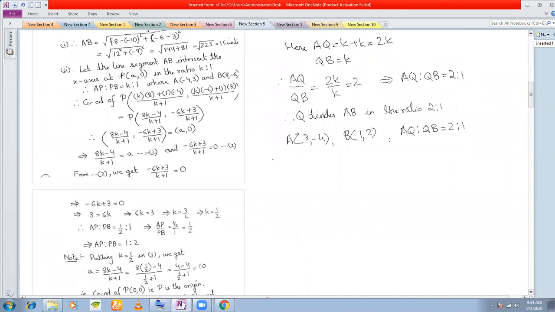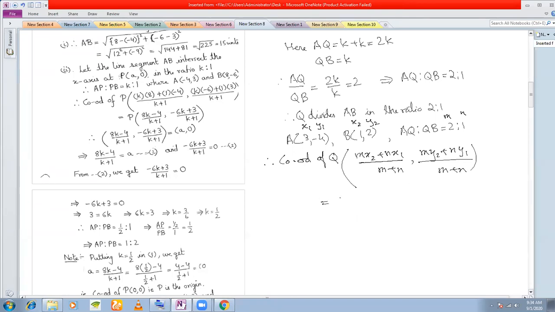Okay. So I know the values of m, n, x1, y1, x2, y2. So coordinates of Q: mx2 plus nx1 by m plus n, my2 plus ny1 by m plus n. Put the values here.